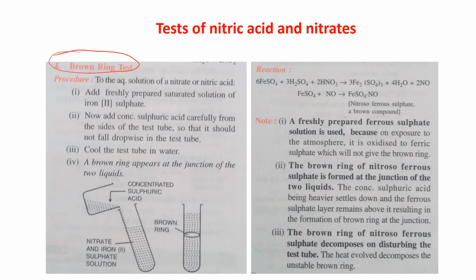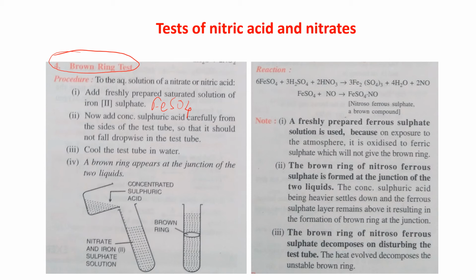If you have a nitrate salt, dissolve it in water to give the aqueous solution. Take it in a test tube, then add freshly prepared saturated solution of iron 2 sulfate, that is FeSO4 solution. You have to use freshly prepared FeSO4 solution. Prepare it then and there only and use it.